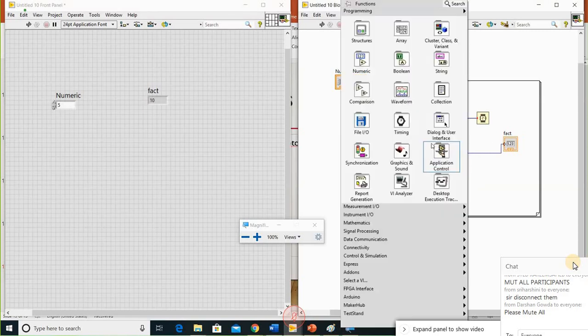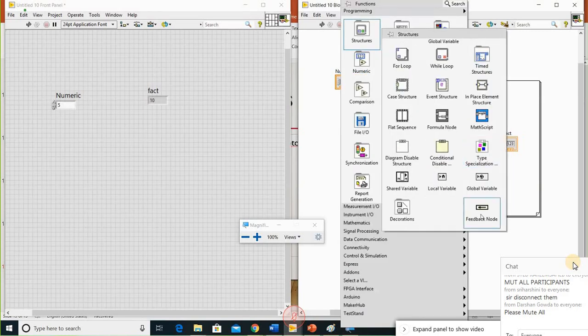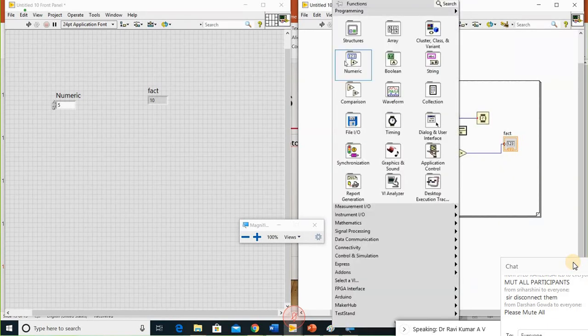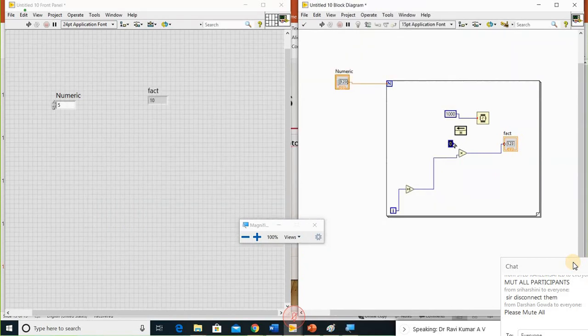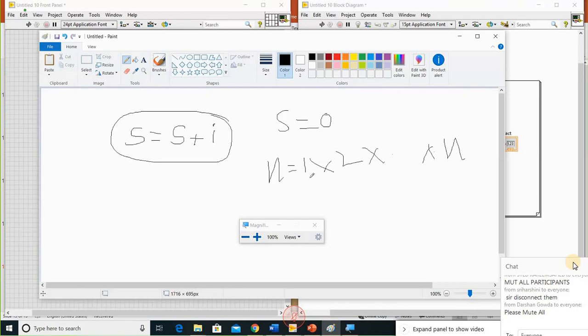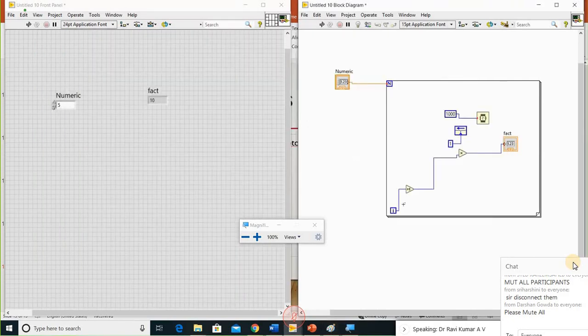So here again I use the feedback node. Create the constant. What's supposed to be the constant here? It should not be a 0, it should be a 1, because whatever you're going to multiply it by, not 0 into 0, you multiply it by 1. You always start from the 1. That's what I'm initializing all the value. This is iteration start from 1 and you need to multiply it by this 1.